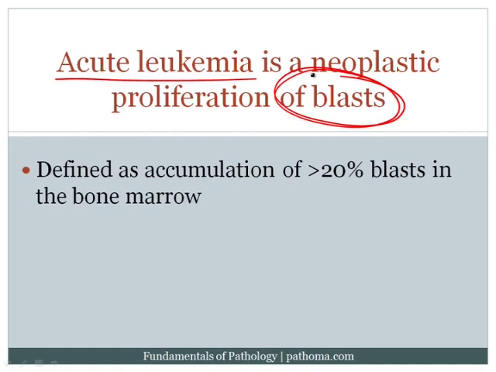Now, we should remember that if I were to take my bone marrow or your bone marrow and to look for blasts, I would see a certain percentage of blasts. In fact, 1 to 2% is the normal number. And the reason we see blasts within our bone marrow is because our bone marrow has blasts, and those blasts are the cells that are generating the more mature cells that will eventually be pushed off into the blood. So we need a strict definition for what exactly an acute leukemia is, and that definition is greater than 20% blasts in the bone marrow. When there are greater than 20% blasts in the bone marrow, that is defined as an acute leukemia.